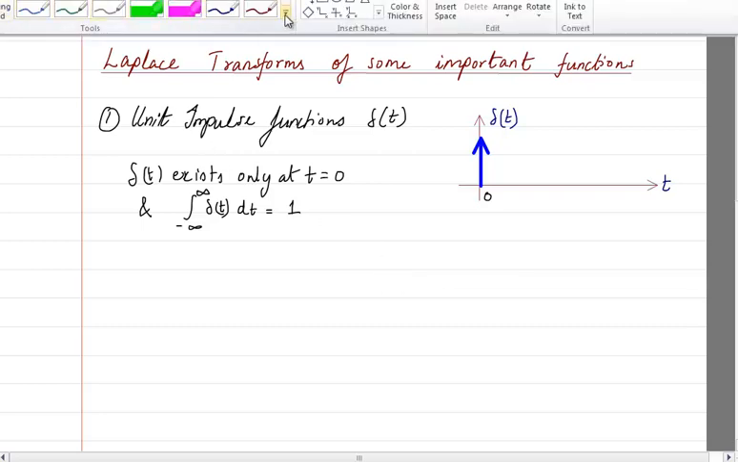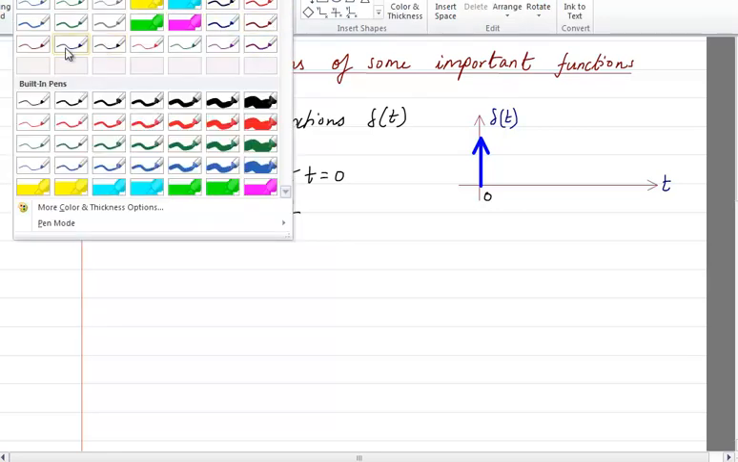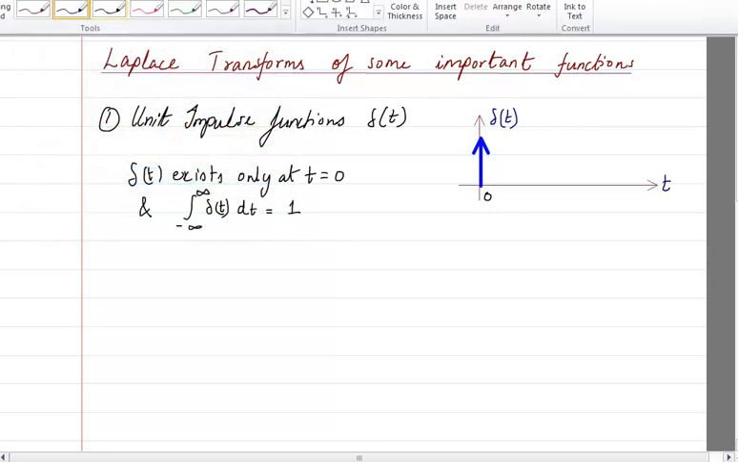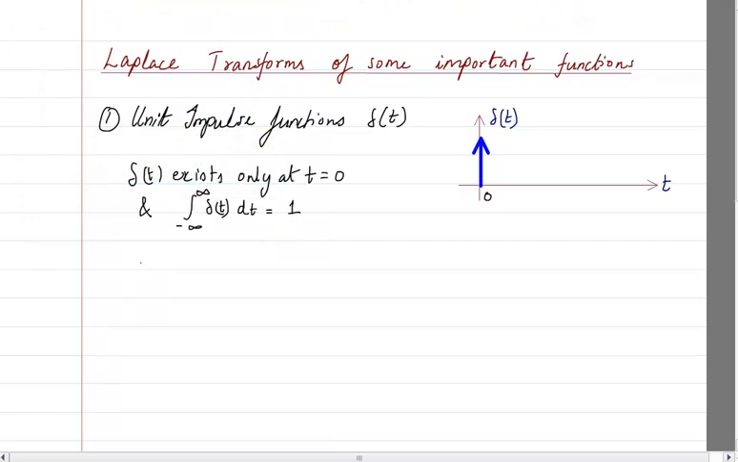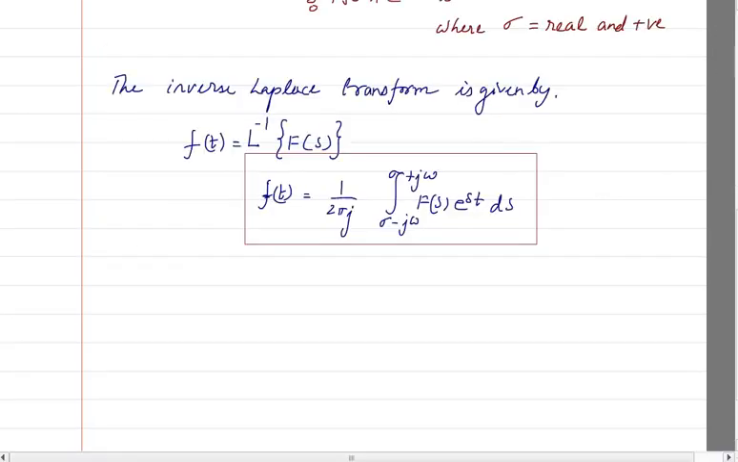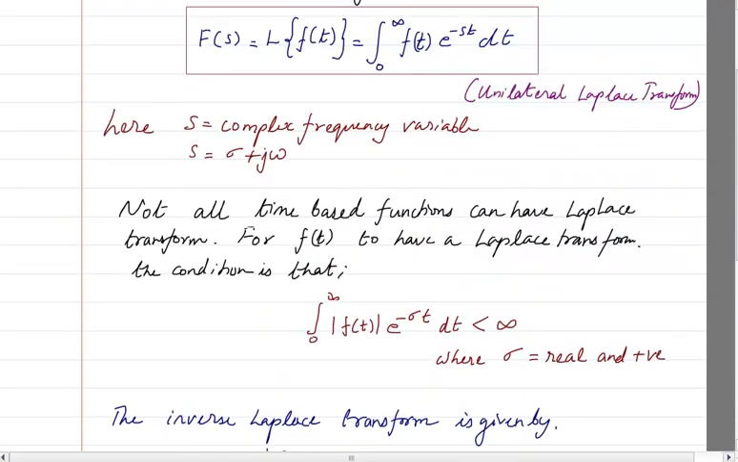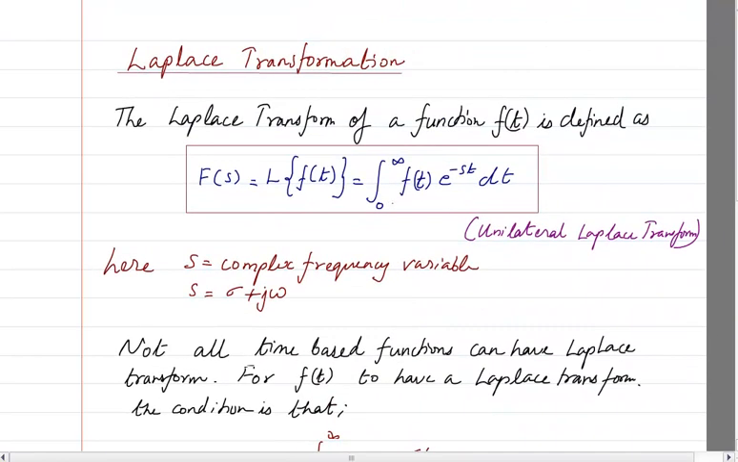Now, if I have to take the Laplace of this, let me use black color itself. Therefore, the Laplace of delta t is going to be equal to, now I have to calculate the Laplace. Now already I have seen the equation. What is the equation of Laplace? The equation of Laplace is from 0 to infinity. This is the equation, correct?